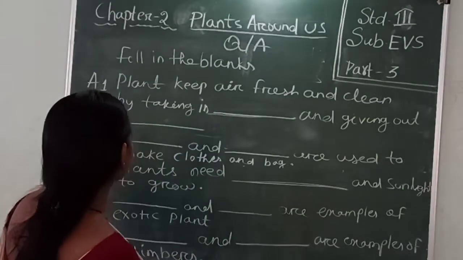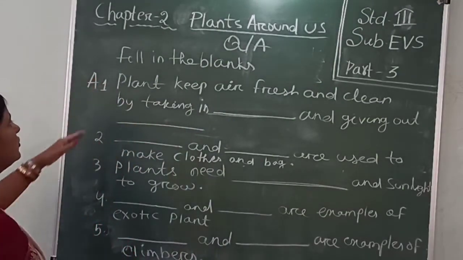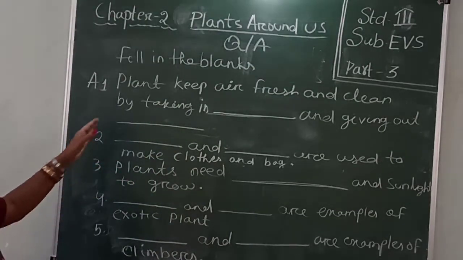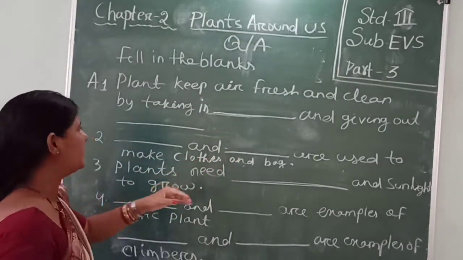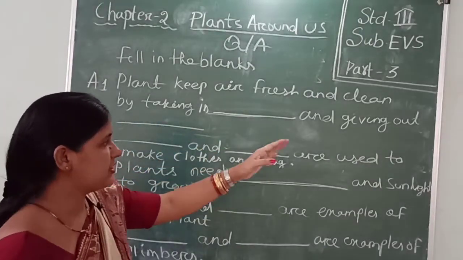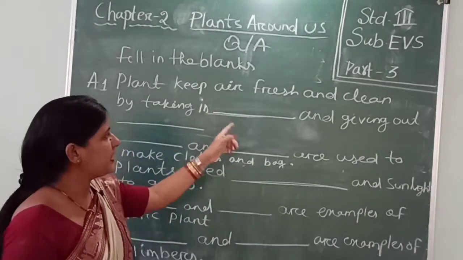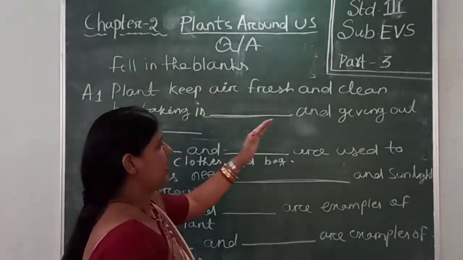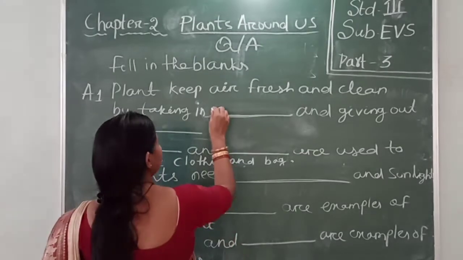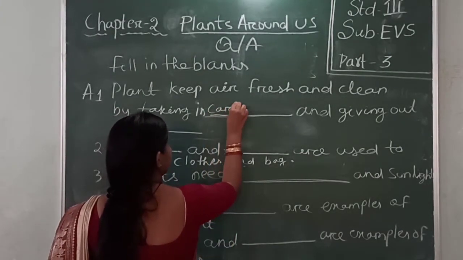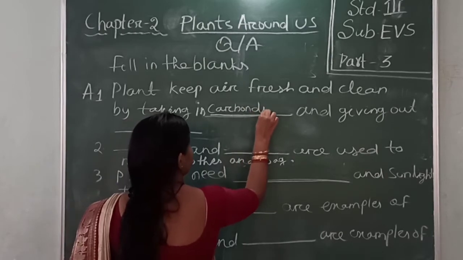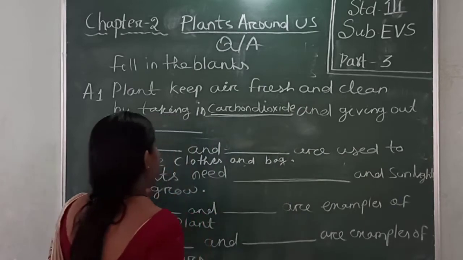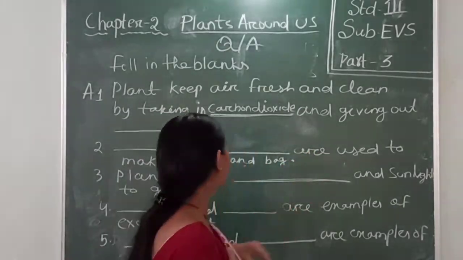Now let us discuss the question-answer part from your chapter 2. Your first exercise A is fill in the blanks. Your number 1 question is: plants keep air fresh and clean by taking in dash and giving out dash. Plants keep air fresh and clean by taking in carbon dioxide and giving out oxygen. So you write here carbon dioxide.